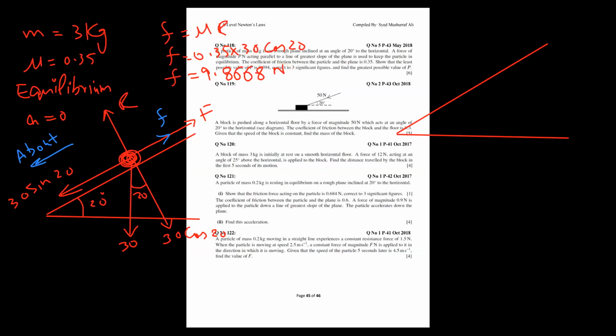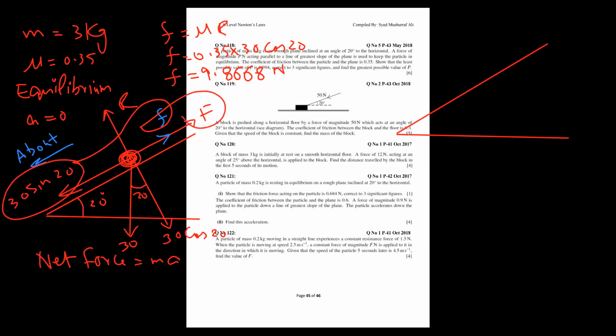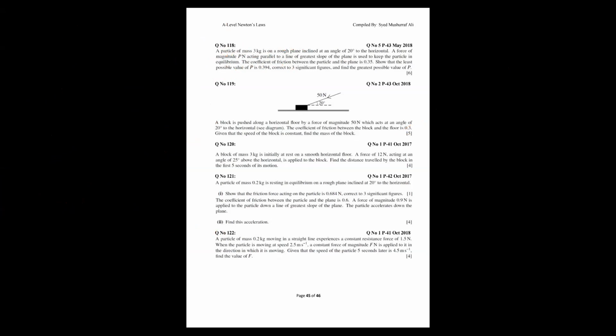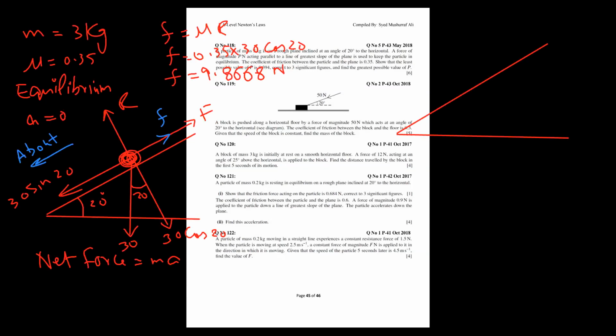Now, according to plan, the system is about to move down, so where it is about to move, I'll start from there. What is the formula I have? Net force equal to MA. Because it is about to move down, I will start applying the formula here. So this component minus friction component minus applied force is equal to what? 0, because it's given here. What is the applied force? Did he mention? No, we need to find P. That is called P actually, so I will remove the F name and write P here.